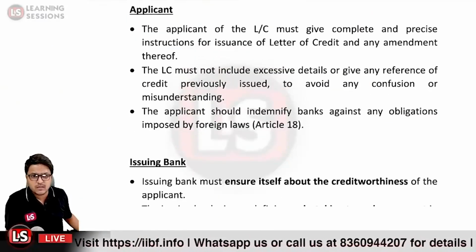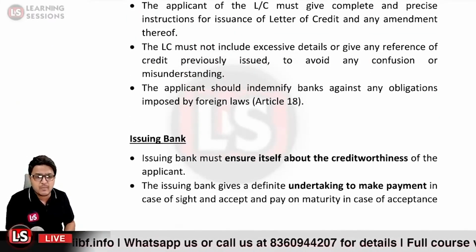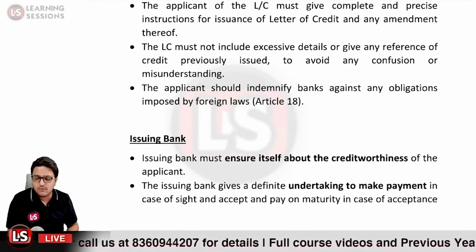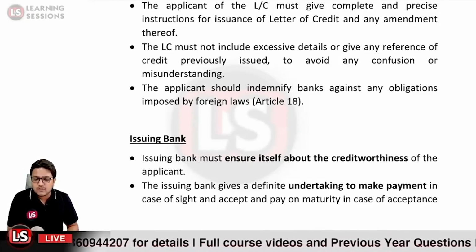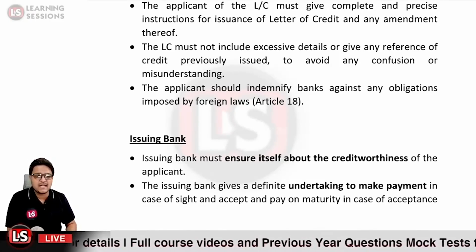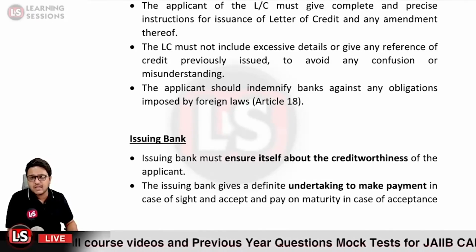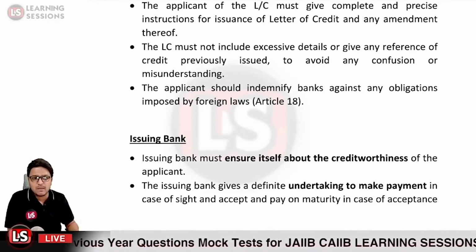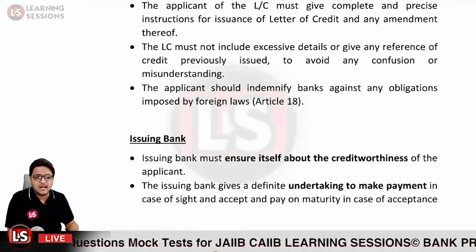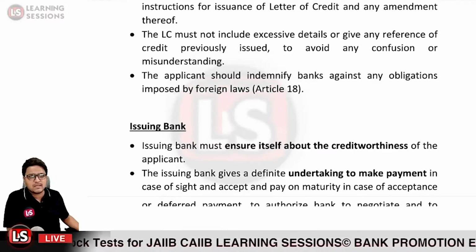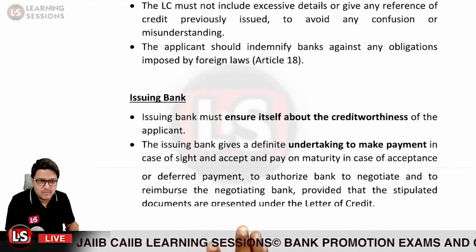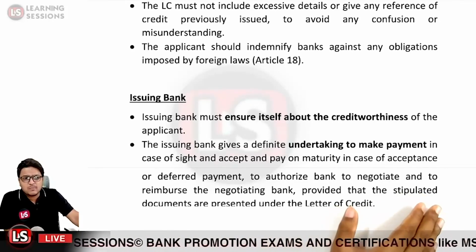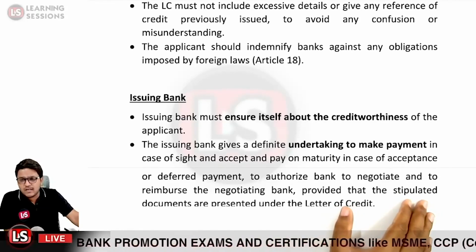After that, it is the issuing bank. The issuing bank must ensure itself about the creditworthiness of the applicant. So whenever the applicant visits the branch, the opening bank first of all must ensure itself about the creditworthiness of the applicant. Only after that must the letter of credit be opened. The issuing bank gives a definite undertaking to make payment in case of sight and acceptance, and further to pay on maturity in case of an acceptance letter of credit or deferred payment letter of credit, to authorize the bank to negotiate and further to reimburse the negotiating bank, provided that the stipulated documents presented under the letter of credit are correct.